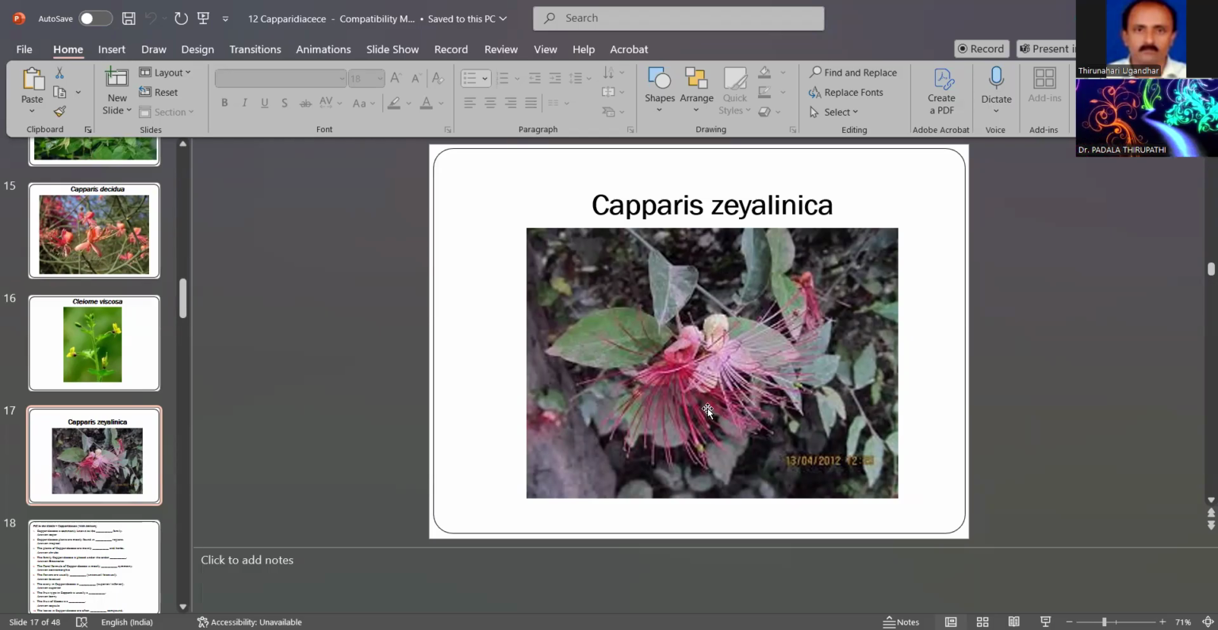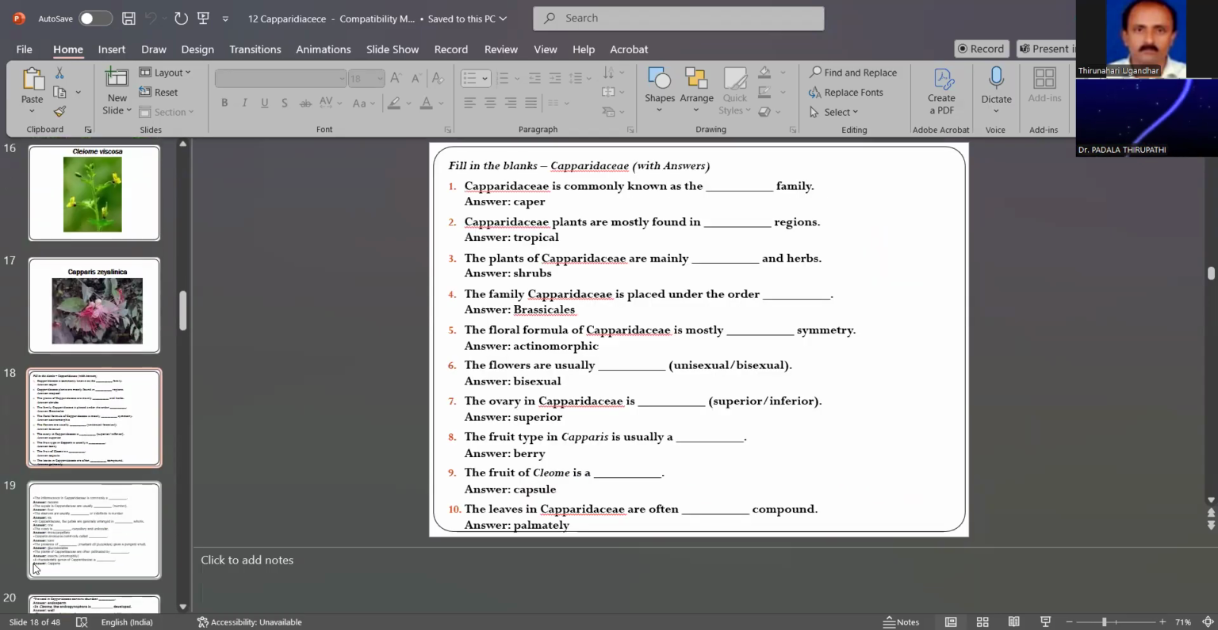This Capparidaceae family has important bits that come up in the examinations. Capparidaceae is commonly known as the caper family. Capparidaceae plants are mostly found in the tropical regions, meaning areas with the highest temperatures. The plants of Capparidaceae are mainly shrubs. More of the plants are shrubs.